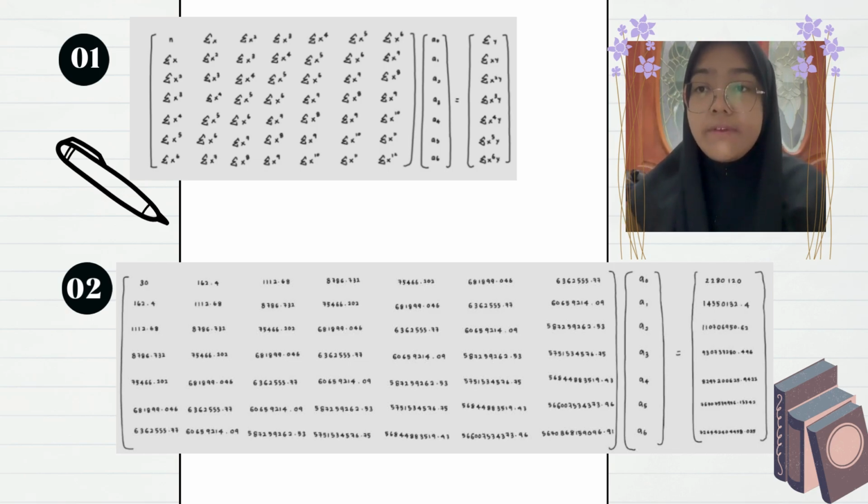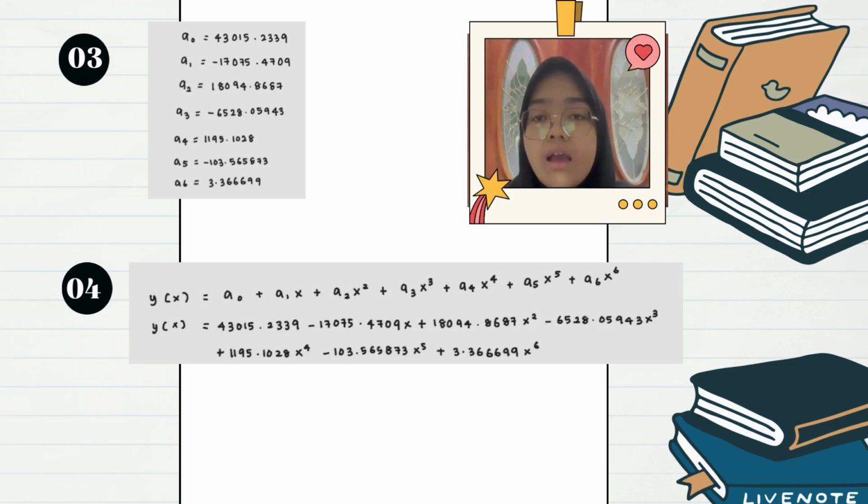We enter the values into the calculator and gain its values, then rewrite it into matrix form. After a long journey of calculating, we obtained the values of A0, A1, A2, A3, A4, A5, and also A6. Then lastly, we enter all the values into the formula in step 4.